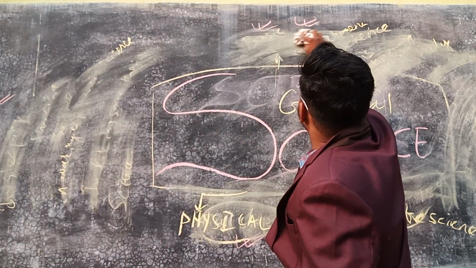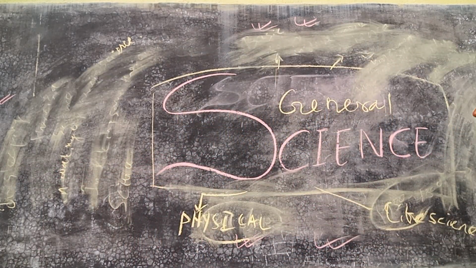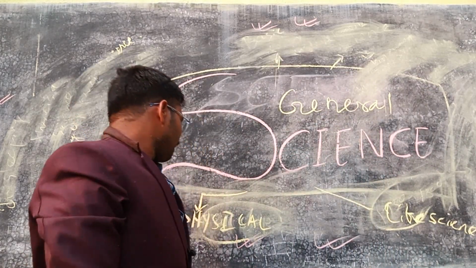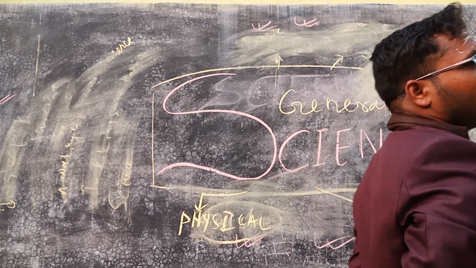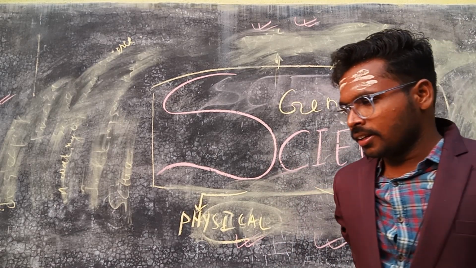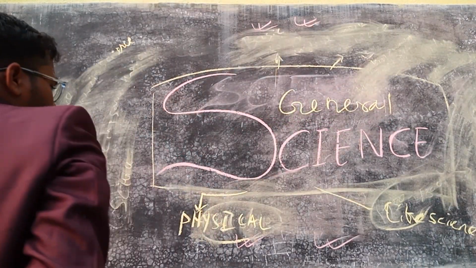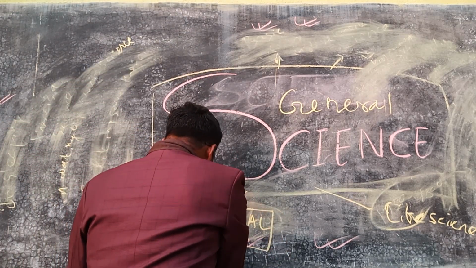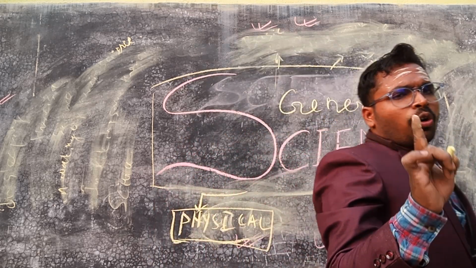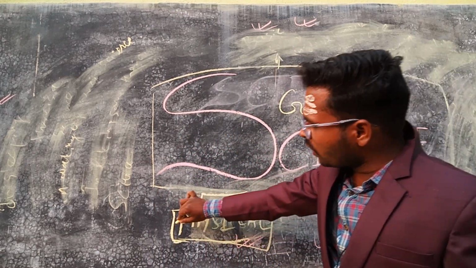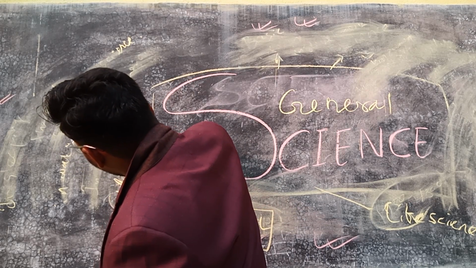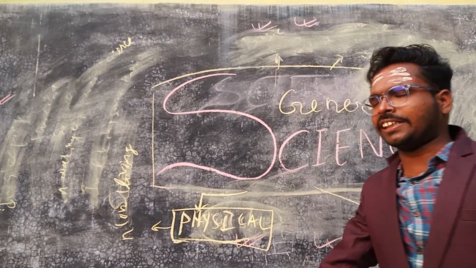You have learned about science. So, what is physical science and what is life science? Physical science means anything which is in the form of a thing or matter, anything which is in the non-living state.